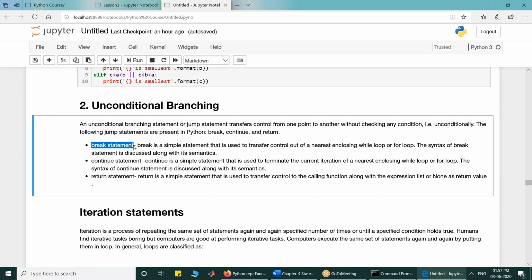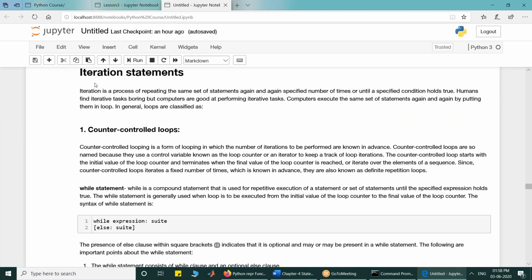The continue statement is used if you want to skip one iteration of a loop. And the return statement is used if you want to return control from a function. We will discuss these statements later after we discuss the iteration statements. So let's look at the iteration statements.